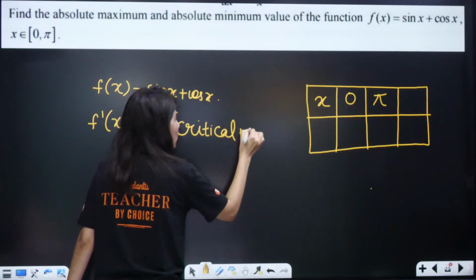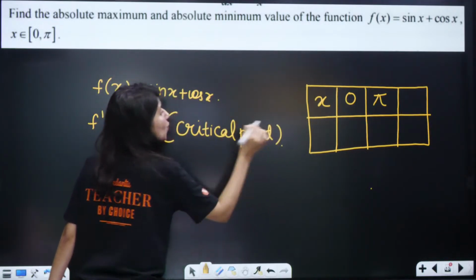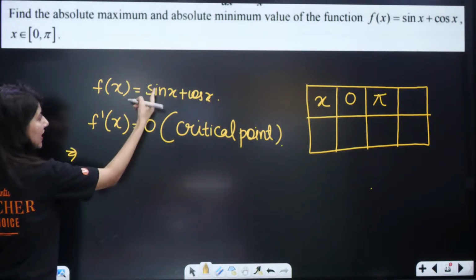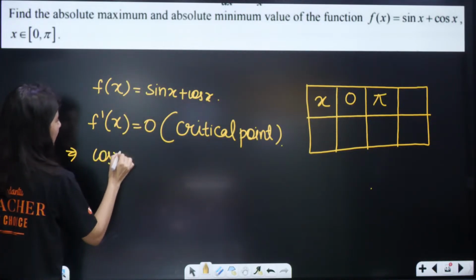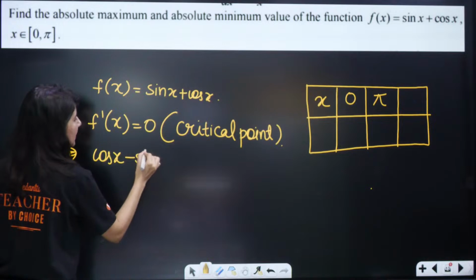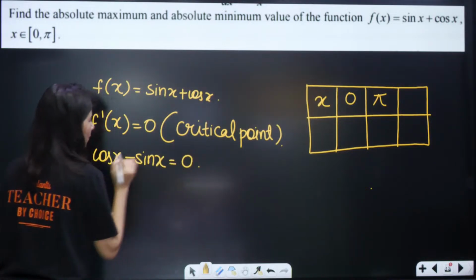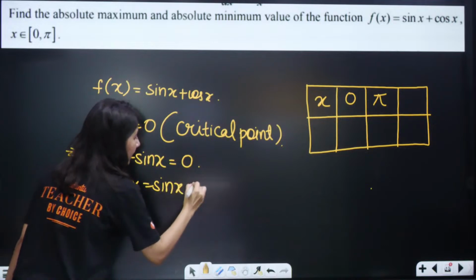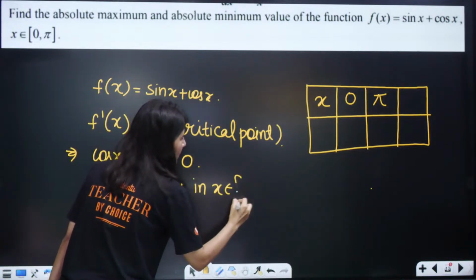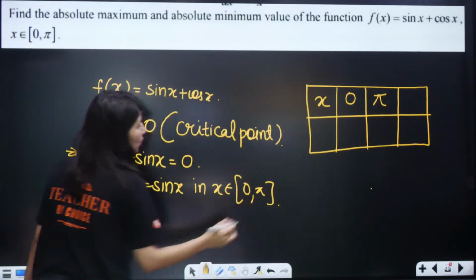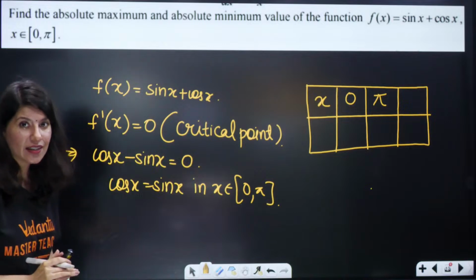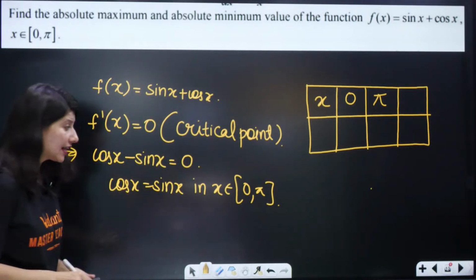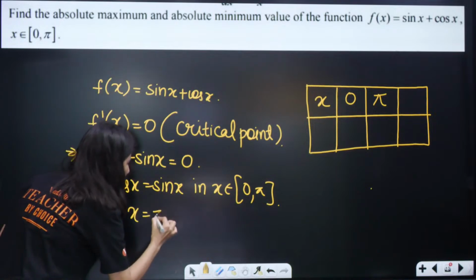I want critical points so badly. Okay, so now f dash x equals 0. This implies derivative of sin is cos x, derivative of cos is minus sin x, equals 0. So cos x equals sin x, with x belonging to 0 to pi. In the first quadrant, both sin x and cos x are equal when x equals pi by 4.